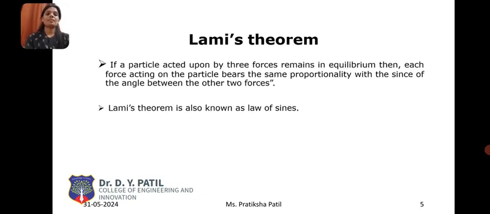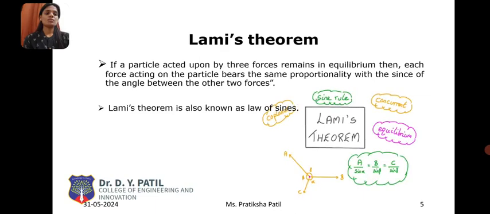Then Lami's theorem. Lami's theorem: if a particle is acted upon by three forces. Firstly, Lami's theorem is only applicable for a body subjected to only three forces. Lami's theorem is also known as the law of sines. Lami's theorem is applicable only if the forces are concurrent, that is, all the forces pass through the same point.